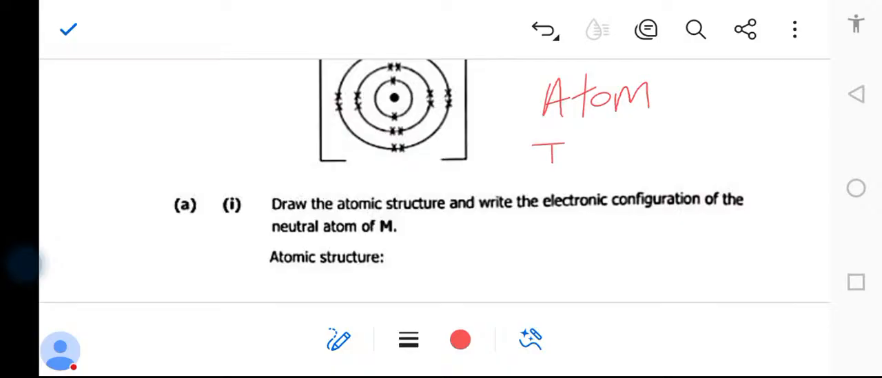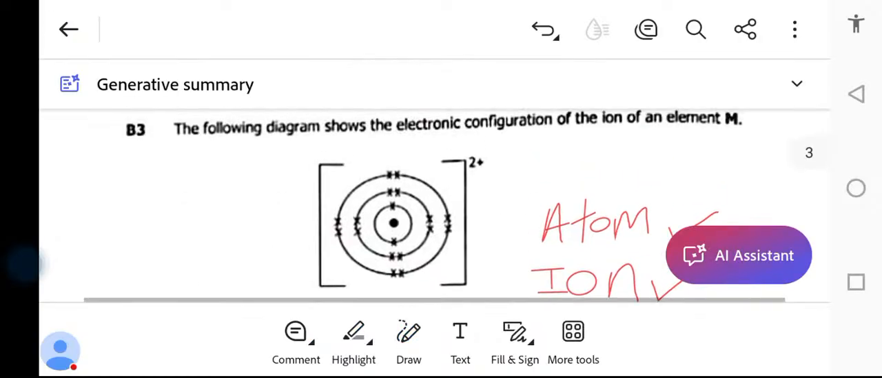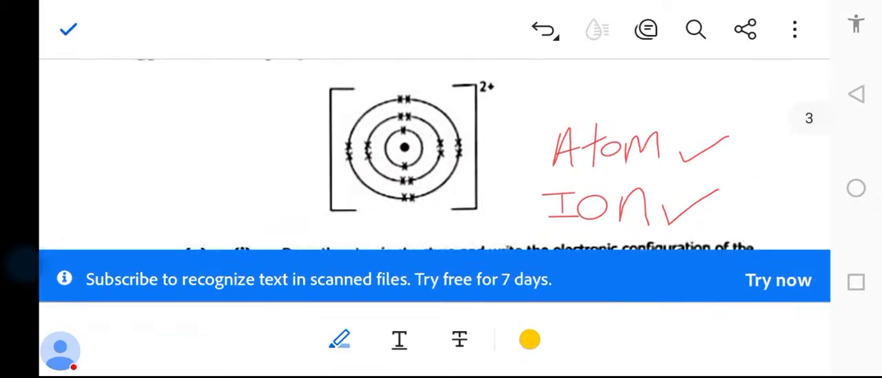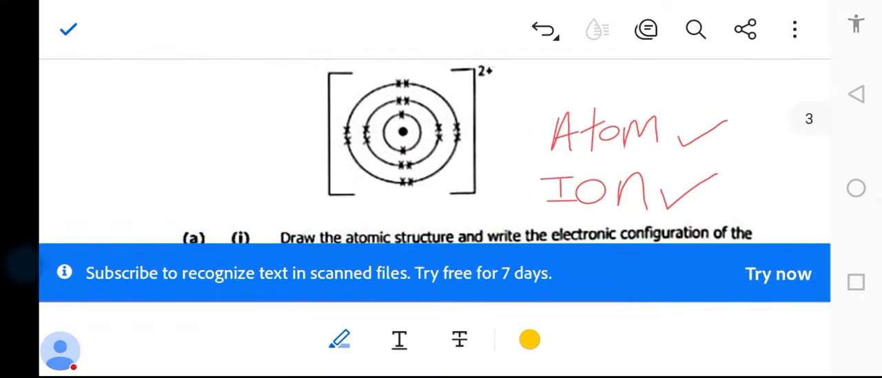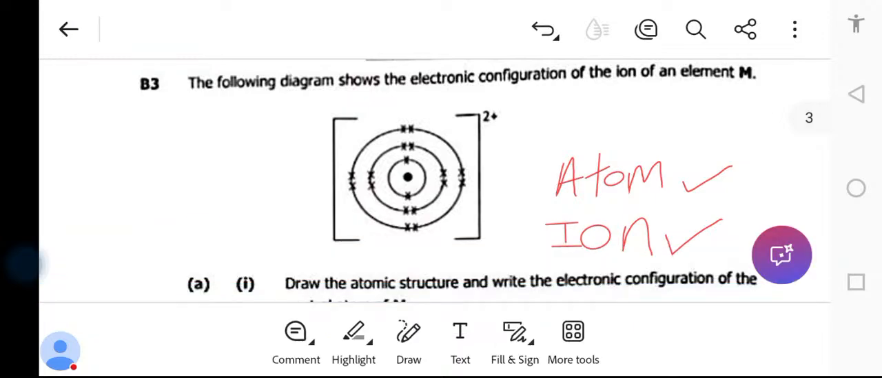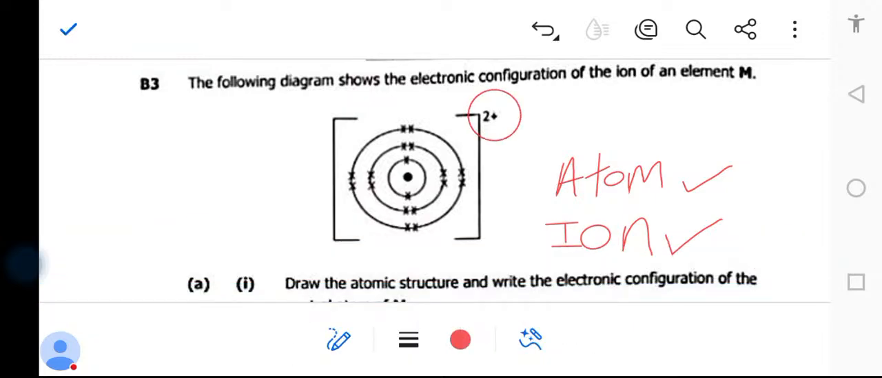An ion is a charged particle formed after gaining or losing of what? Electrons. So the way this is showing from the question, this 2 plus here is showing that it is an ion, meaning it has lost 2. Are you getting that? So what's the difference? An atom is before losing, before gaining.